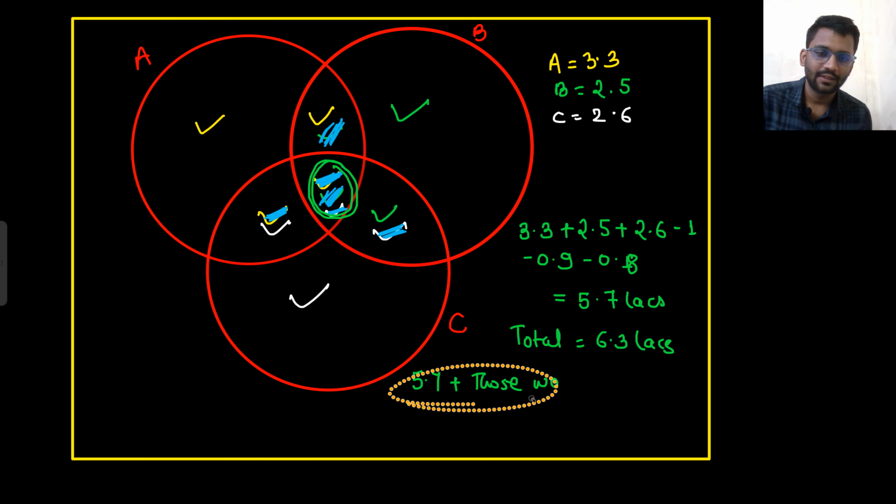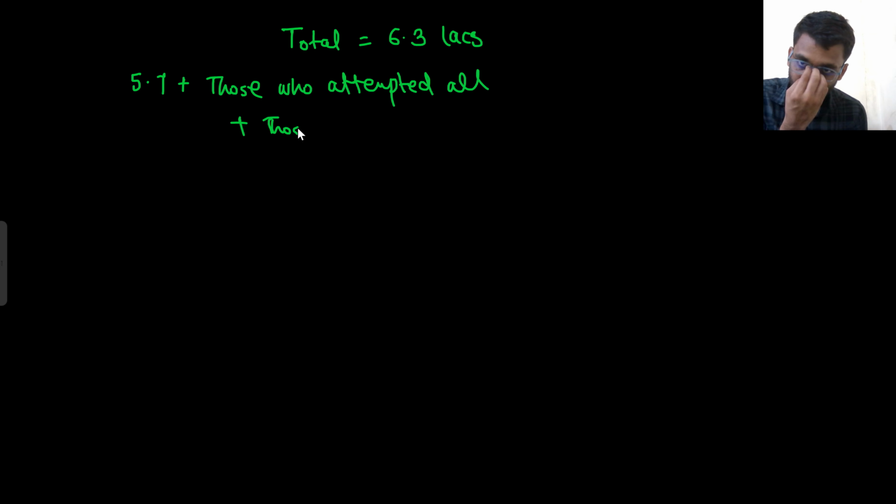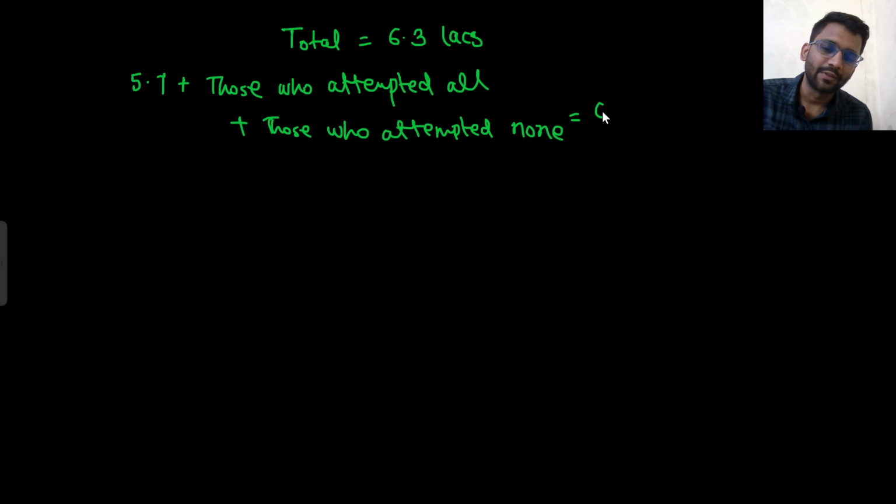I will write it on the next page. Total was 6.3 lakhs. So 6.3 equals what? 5.7 plus those who attempted all, plus those who attempted none. That would be equal to 6.3 lakhs.